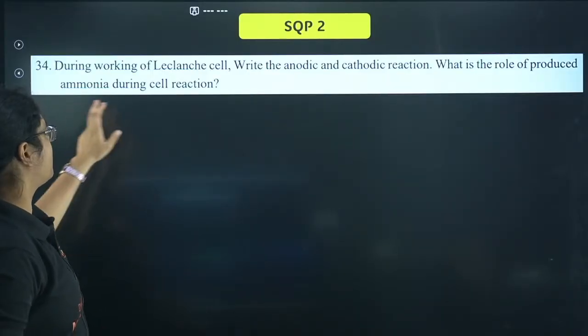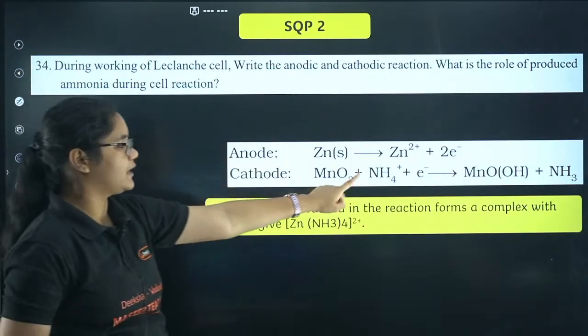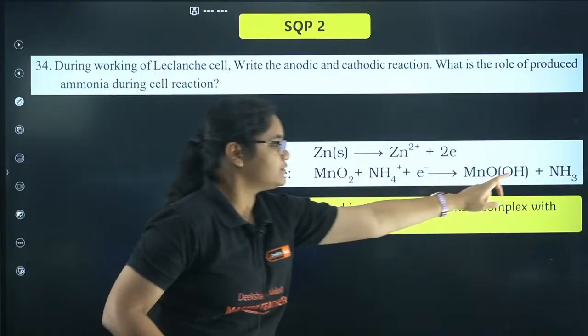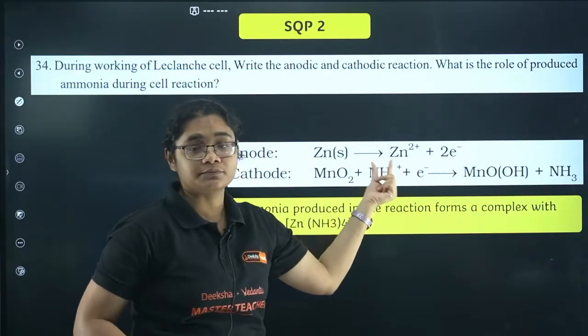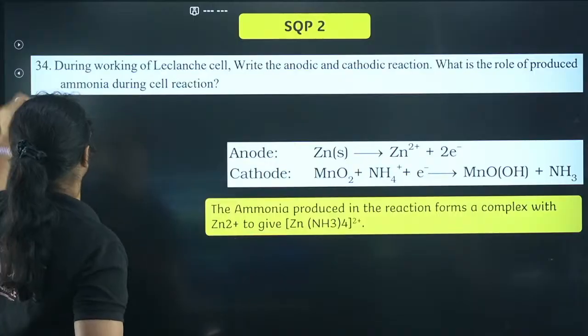What is the role of ammonia produced during the cell reaction? Okay, so for the dry cell, the anode reaction and cathode reaction you have to remember. Then what is the role of the ammonia produced? The ammonia that is produced here actually forms a complex with Zn2+. Okay, the ammonia produced forms a complex with Zn2+.